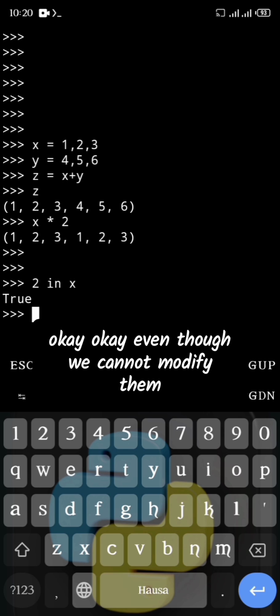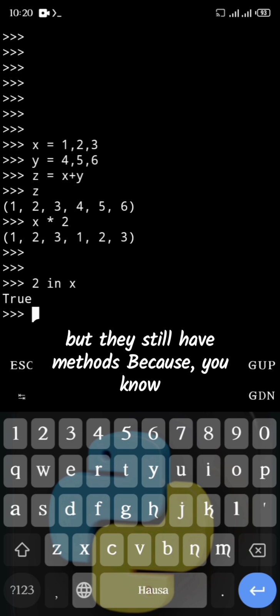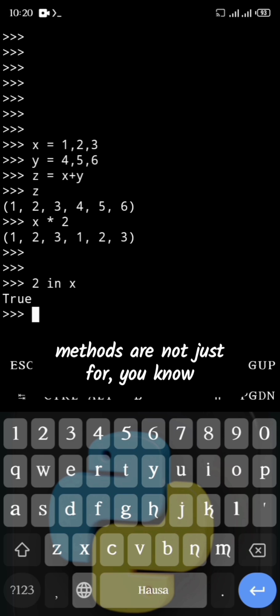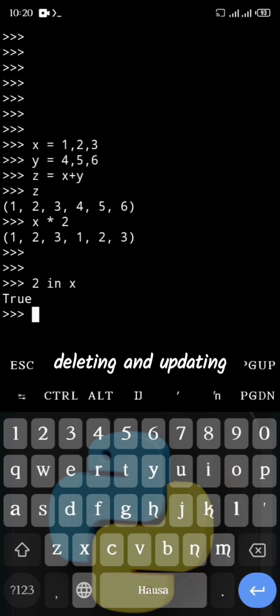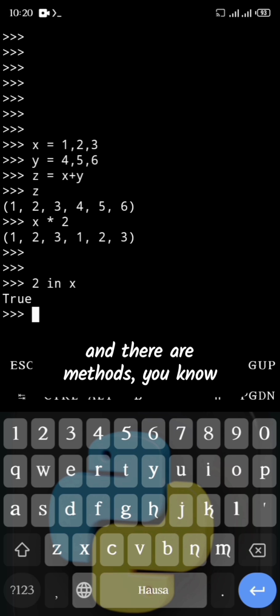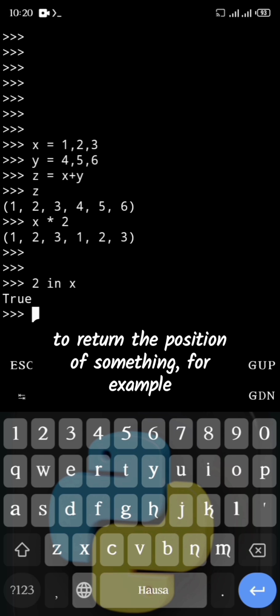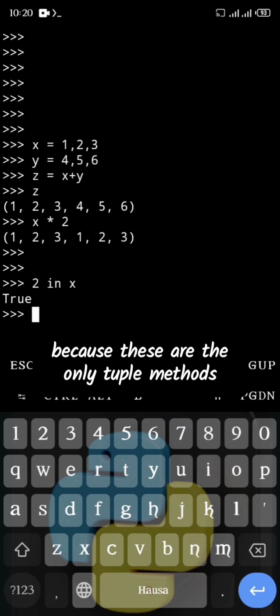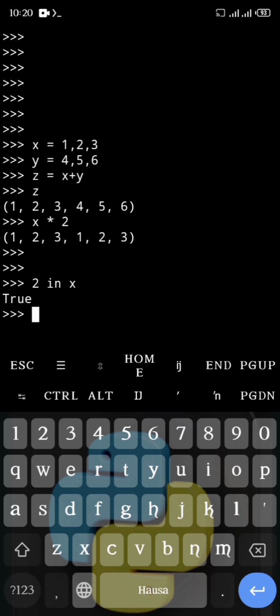Even though we cannot modify them, they still have methods, because methods are not just for deleting and updating. There are methods for counting stuff, and there are methods to return the position of something. These are the only tuple methods that we're going to talk about in this video.